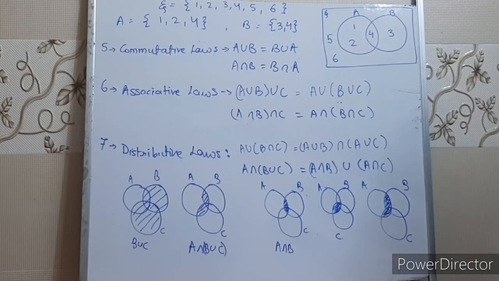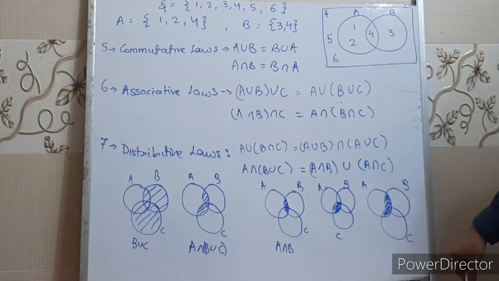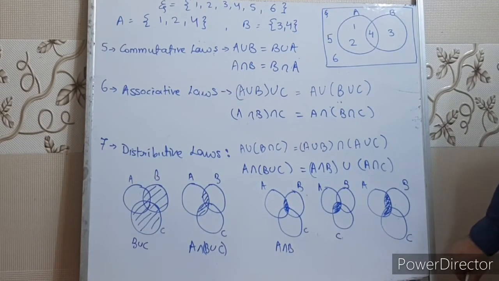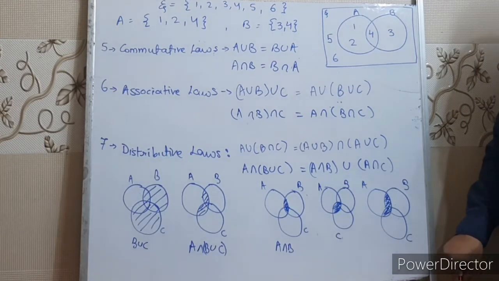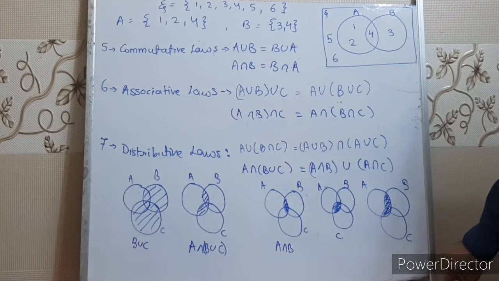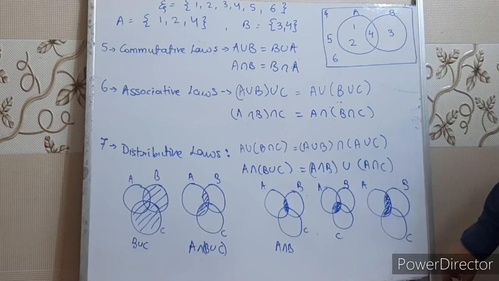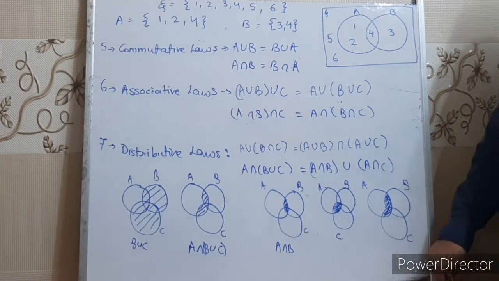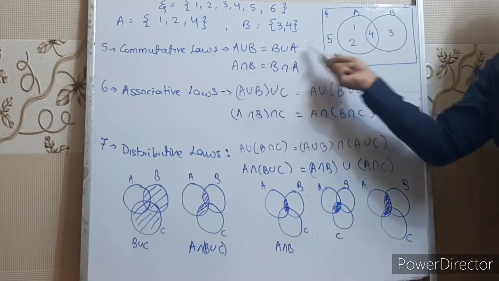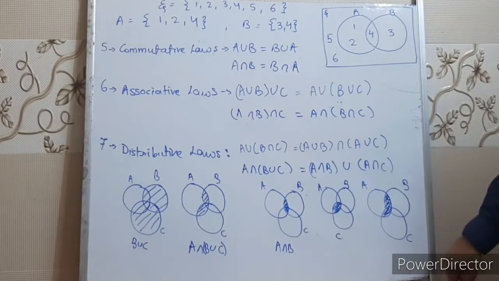Okay, children, let's see a few more laws. First is commutative law. What is commutative law, children? Let's discuss one easy example. 2 plus 3 is 5 and 3 plus 2 is also 5. So that means if we change the places, that doesn't affect the result. Similarly, A union B is equal to B union A. The value will remain the same, or A intersection B will be equal to B intersection A. Right, children?